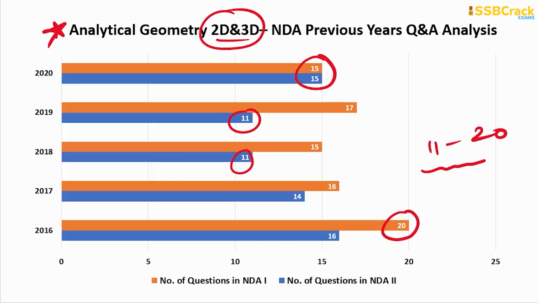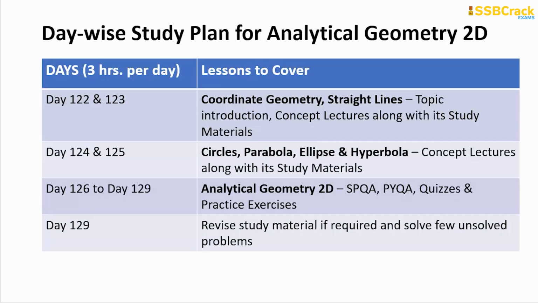So you should prepare for this such that you sit 3 hours per day when you are left with the last 180 days of preparation, right? You have to prepare first of all for analytical geometry 2D. So I am giving you the day-wise study plan first for analytical geometry 2D, that on day 122 and 123,